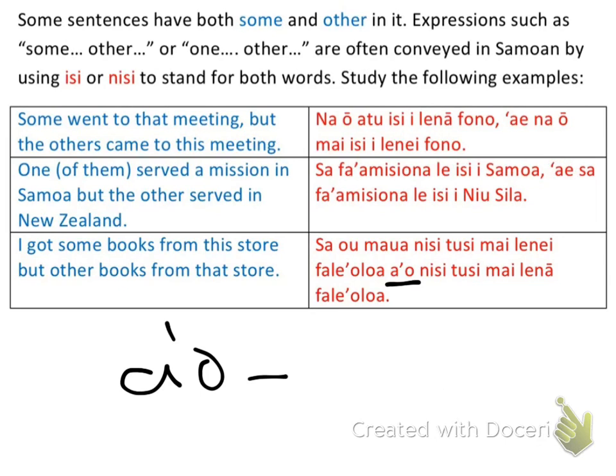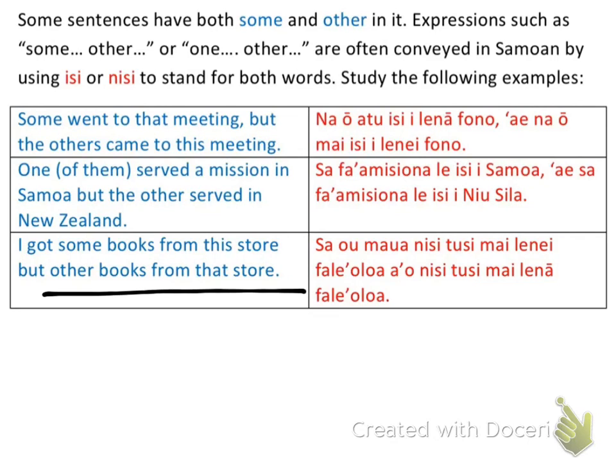But again, we're going to redo the sentence structure here. But the other books from that store, and in this case, I don't really have a normal sentence structure. I don't have a tense in this part of the sentence. So I'm just going to start off with nisi tusi mai lana fale oloa. So I'm just going to do it the way that I wrote it out in English, okay? And a lot of times you can do that.